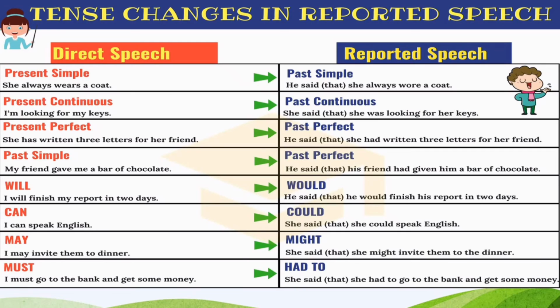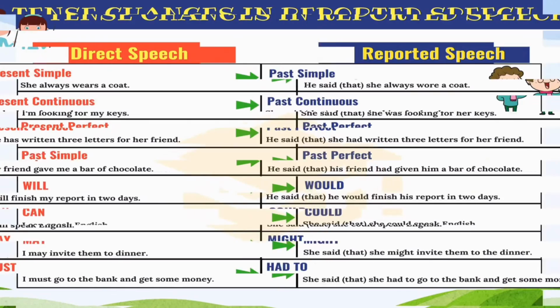So when we talk about helping verbs, will is changed into would, can will become could, may will become might, must will become had to. For example, I must go to the bank and get some money. Now here must is used. So in indirect speech it would become, she said that she had to go to the bank and get some money. Now must is changed into had to.